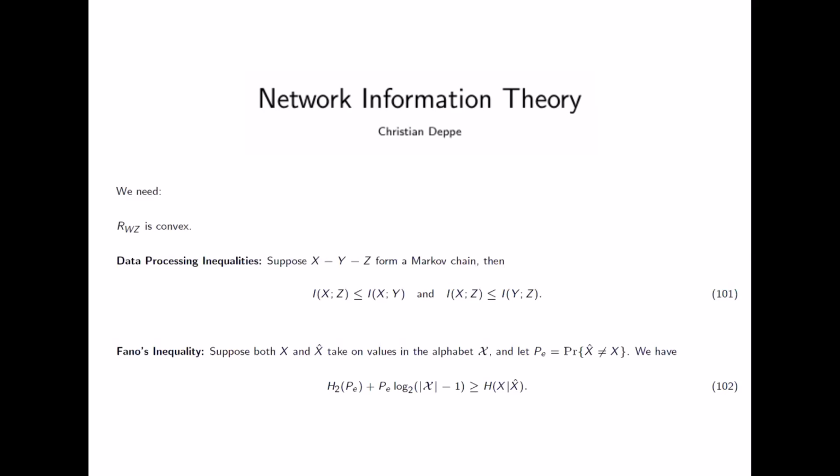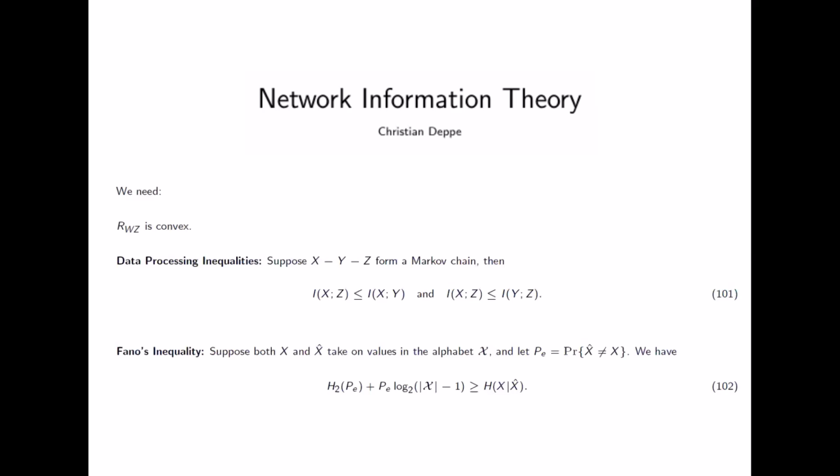Then we know that the following inequality holds: the binary entropy of PE plus PE times the logarithm to the basis 2 of the cardinality of X minus 1 is greater equal than the entropy of X conditional on X hat. Mostly also this time we use this inequality without the minus 1 in the logarithm.